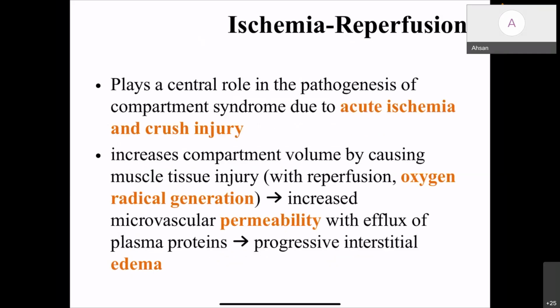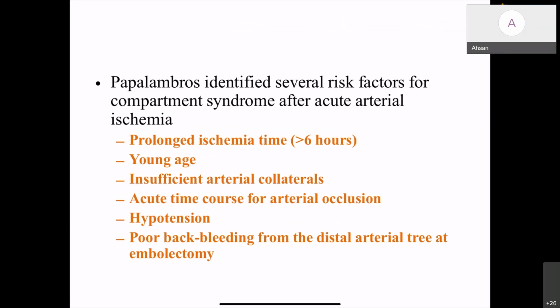Ischemia reperfusion plays a central role in the pathogenesis of compartment syndrome due to acute ischemia and crush injuries, which increase compartment volume by causing muscle injury. There will be tissue reperfusion and oxygen radical generation. This will cause increased microvascular permeability with efflux of plasma protein, leading to edema of the compartment and a rise in the intracompartmental pressure.